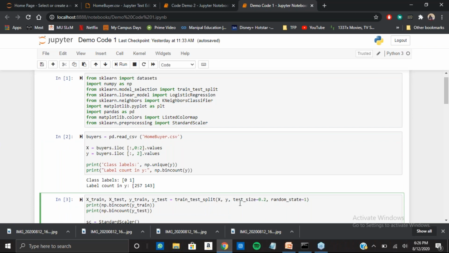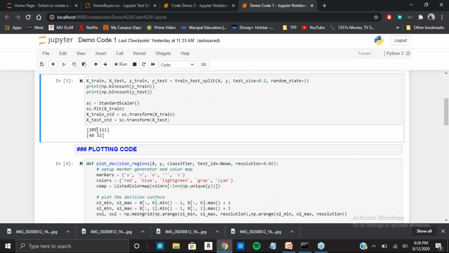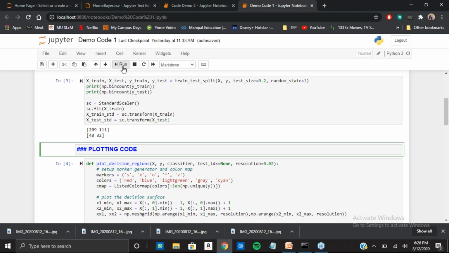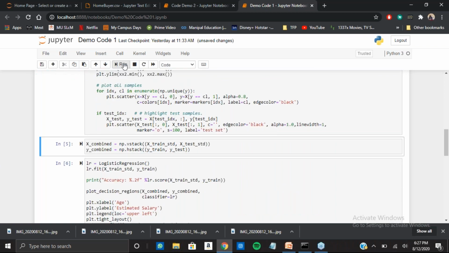So here, as you can see, the test size is 0.2 and the Y train has 109 samples that do not purchase the house, and 111 people who do purchase the house. And in our Y test, we have 48 people who don't purchase the house and 32 who purchase the house. Next, we write the code for plotting decision regions. This code can basically be copied and pasted. You don't have to learn it. Then we combine both our train and test data for plotting.